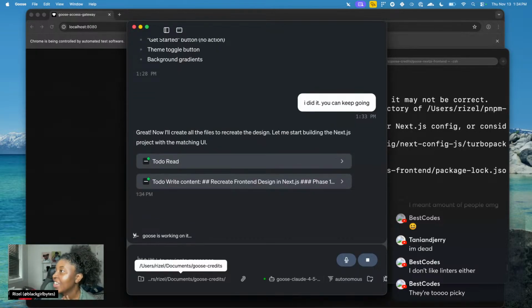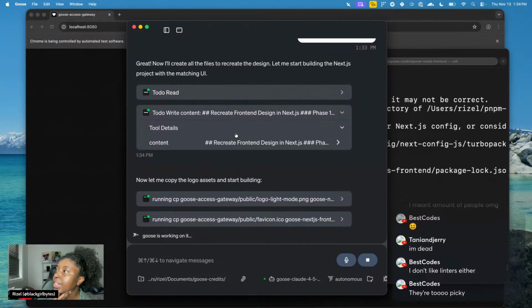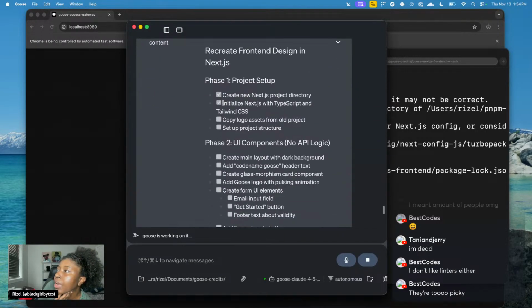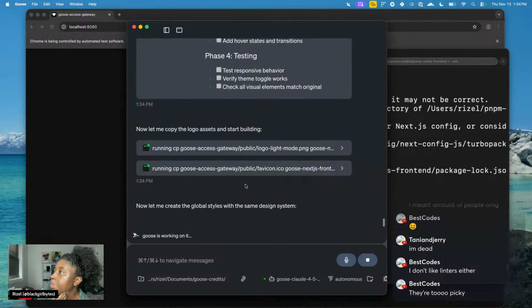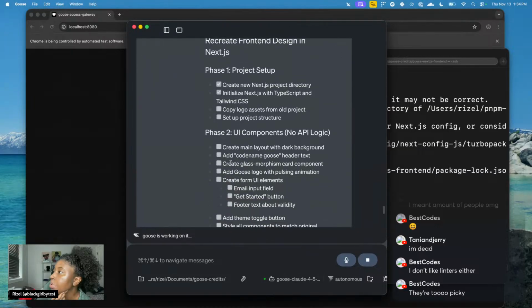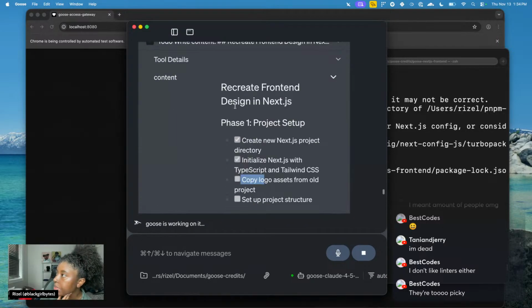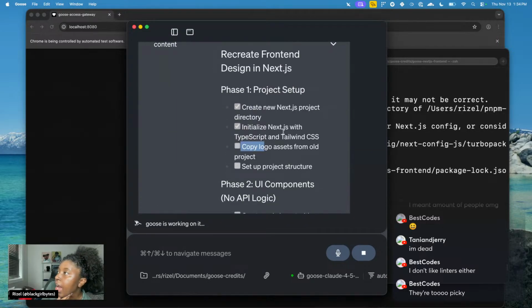All right, so now it's going back to the to-do. Oh, so it's reading the to-do file that it created for itself. And so far, it's like, all right, if it completed phase 1 of copying all this stuff, now it's probably going into phase 2. Oh no, it didn't complete phase 1. It did the first 2. The gray is a little hard for me to see, but it did the first 2 parts of phase 1. So now it's copying the logo assets.